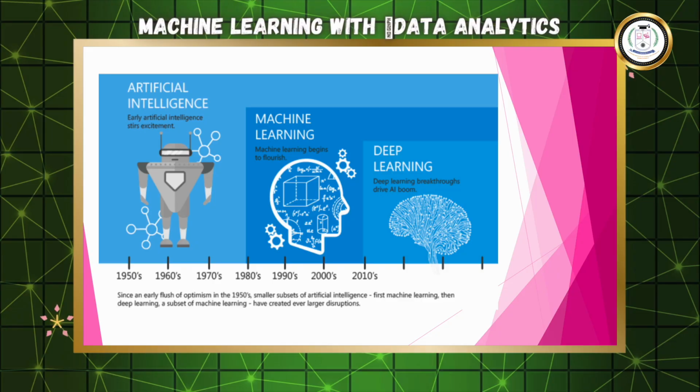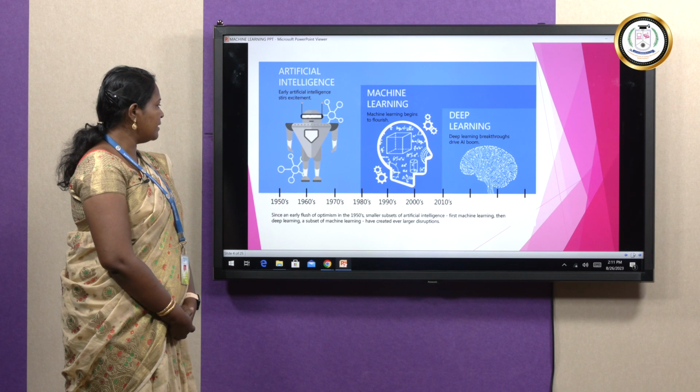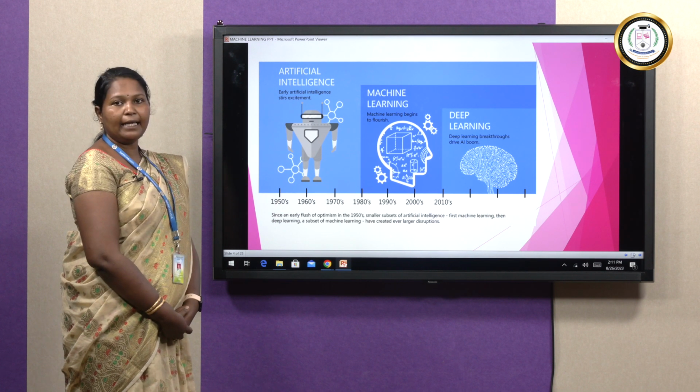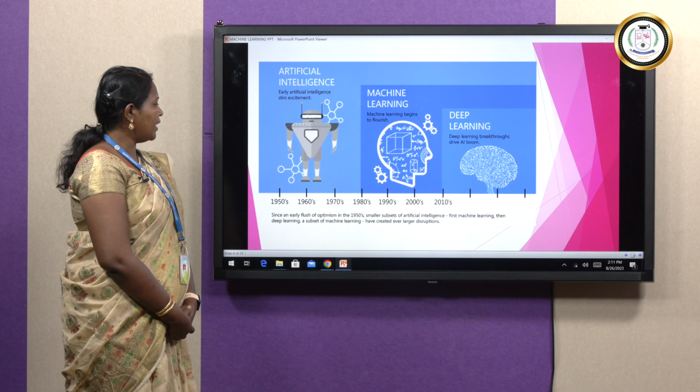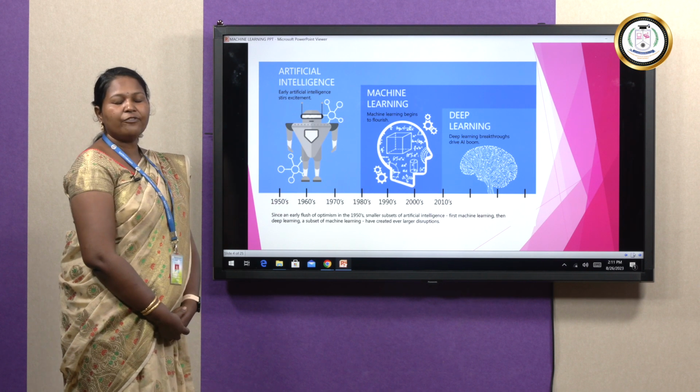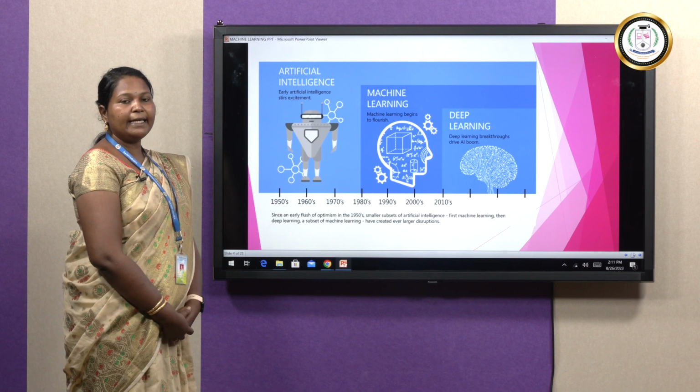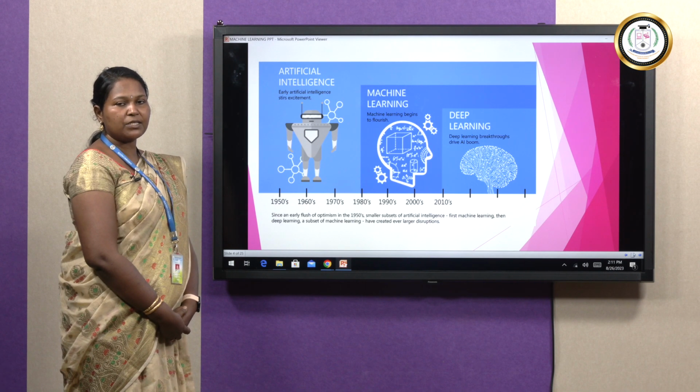This is the basic diagram. From how machine learning has been defined, the initial stage was artificial intelligence, which was used around the 1950s to 1980s. Then machine learning boomed from the 1990s to 2000, and for the past two decades deep learning has started to be used. That is part of machine learning.